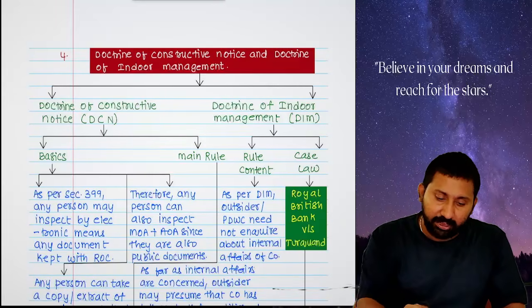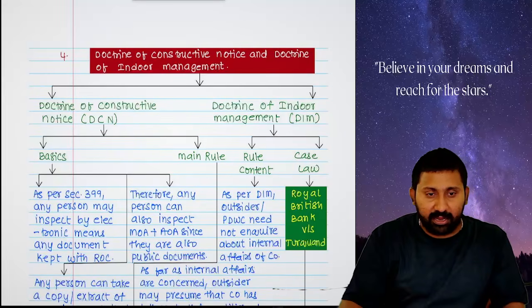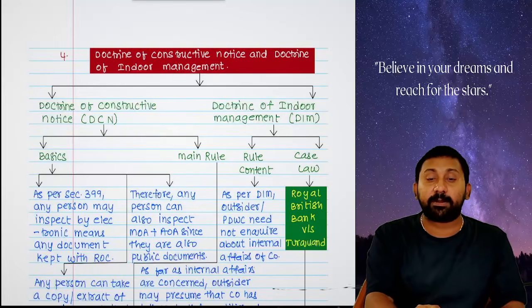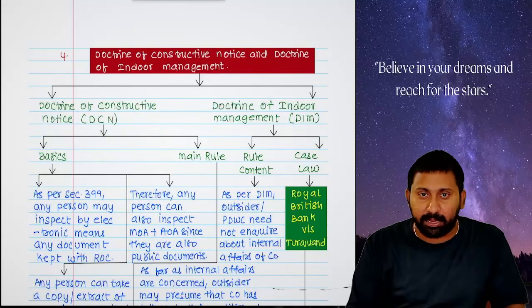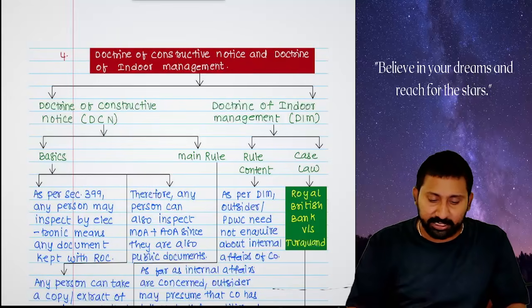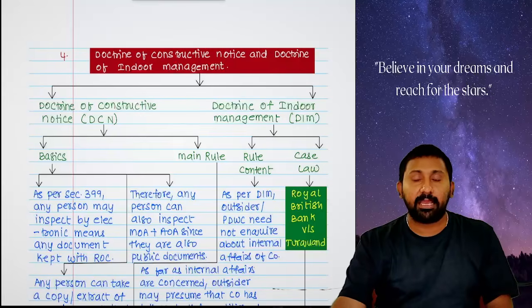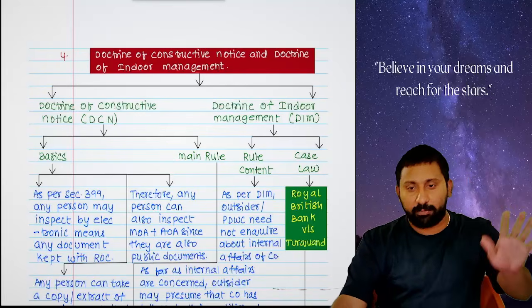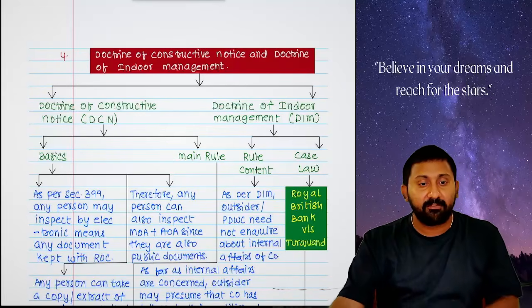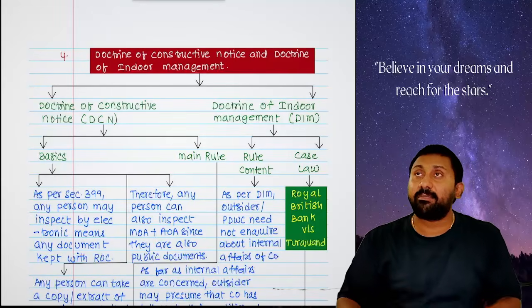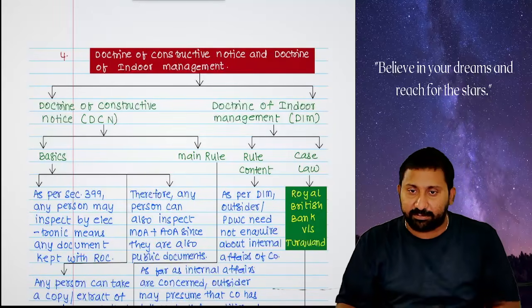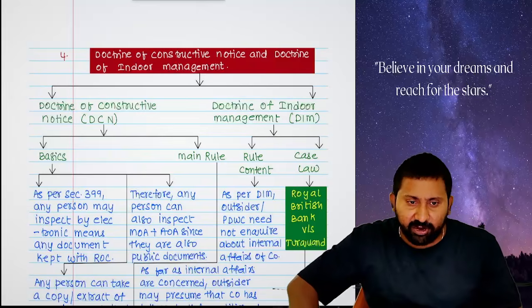Yes. So therefore, as per section 399, any person may inspect any document relating to the company by logging on to the MCA website. As per section number 399, any person can inspect any document in electronic form. From this, what you have to understand is that the memorandum and articles, once registered, will be there on the MCA website. So any person can inspect MOA and AOA or not?